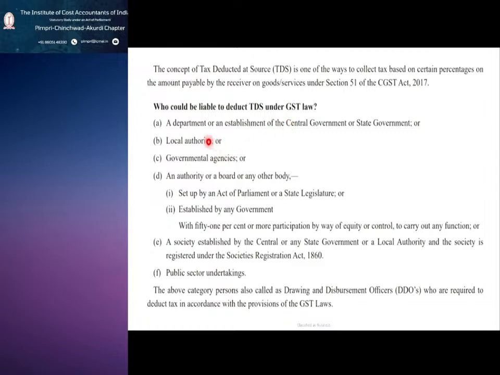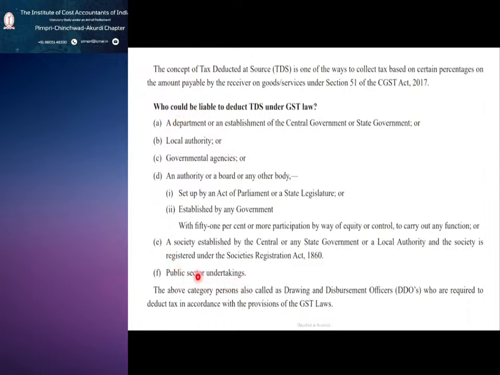So tomorrow when you are making a supply to this department or establishment or central government or any local authority or government agencies or the board set up by an act of parliament or any government establishment with 51% or more participation of the society which is registered under Societies Registration Act or the public sector undertakings.